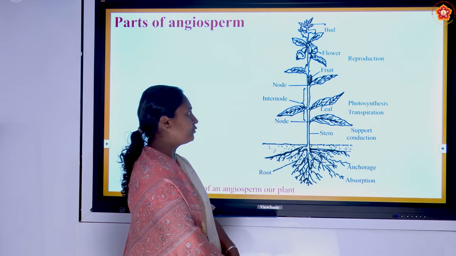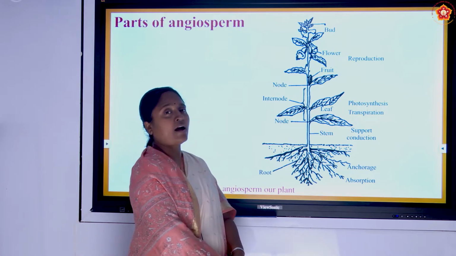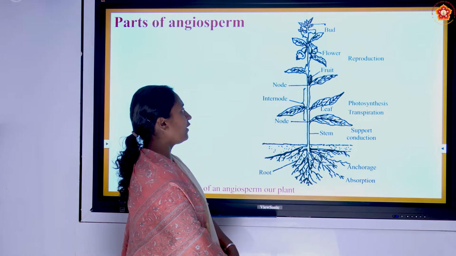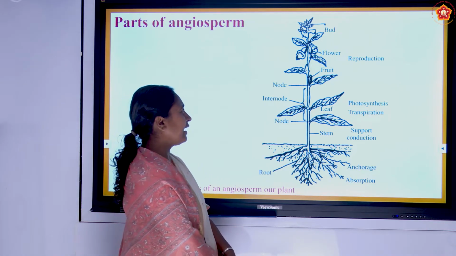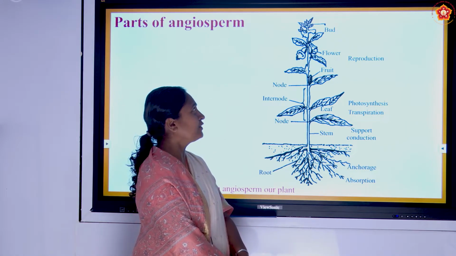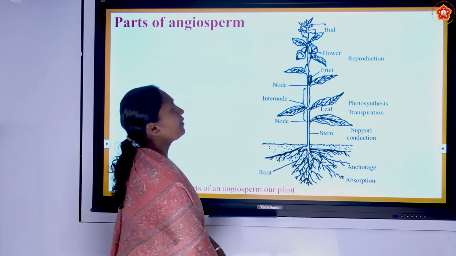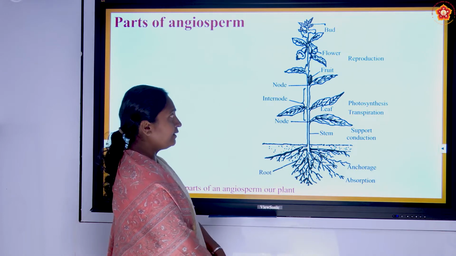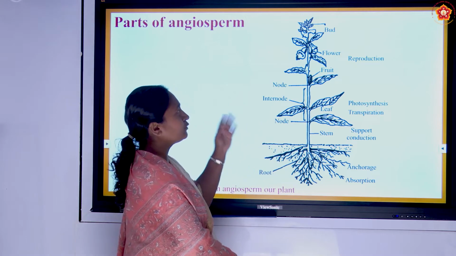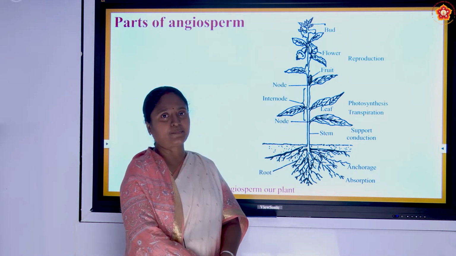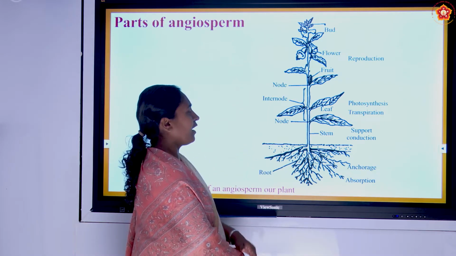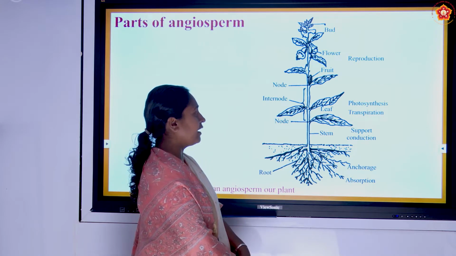In the stem we can see the leaves, and the leaves originate from the place in the stem known as node, and between two nodes is the internode. At the node we can see the fruits and the flowers starting to come. On the top of the plant usually we see the bud and the growing terminal, and that is why growth is present in the topmost part of the plant, but we can see side branches also come out. This is a very simple organization of what we can call a small seedling.